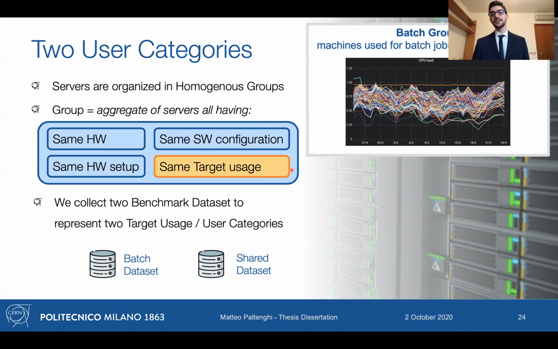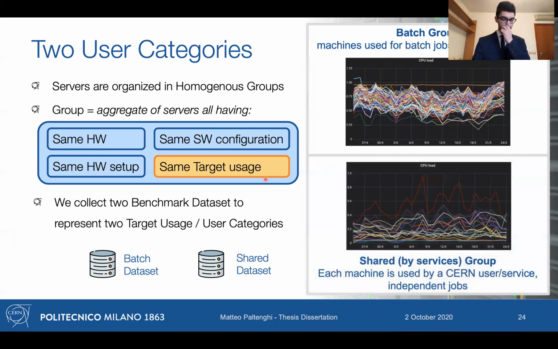While the other use case is the shared use case, where each machine is used by a different service or different user at CERN. So you understand that those are mostly independent jobs and they don't have the same regularity of the batch use case.